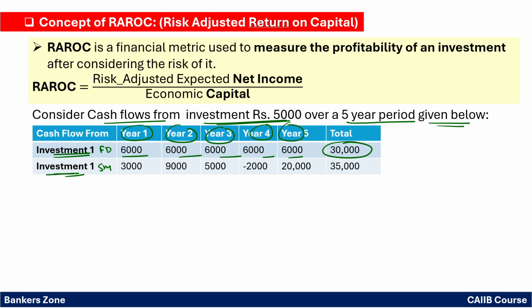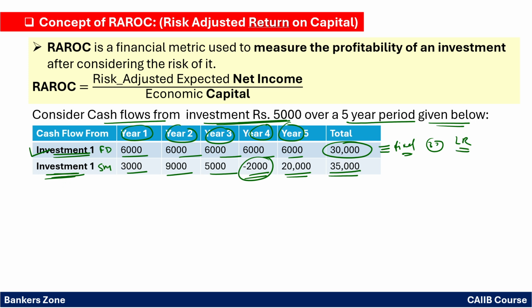Now if you invested in the share market, first year you got only 3,000, second year 9,000, third year 5,000, fourth year a loss of minus 2,000, fifth year very good, 20,000. So total at the end of 5 years you are getting 35,000. So what you have to understand here: in investment one, the return you are getting is fixed. So 30,000 you are getting. So less risk is there, right?